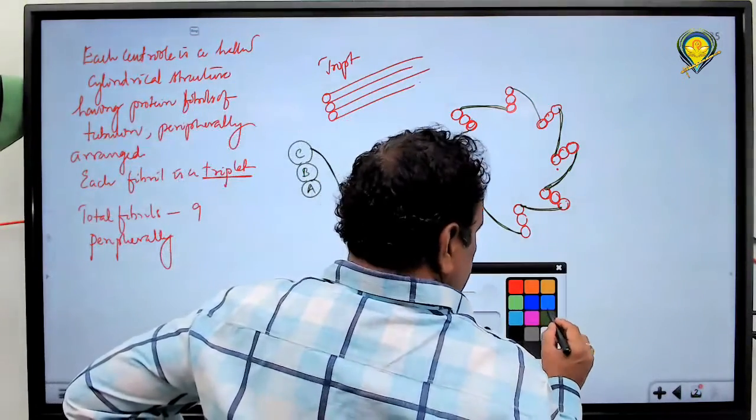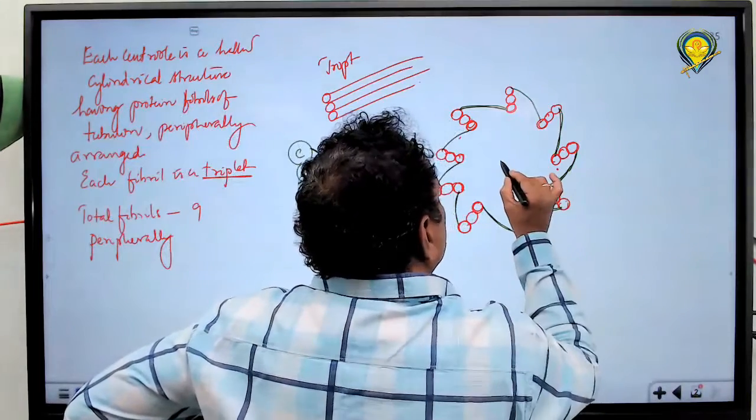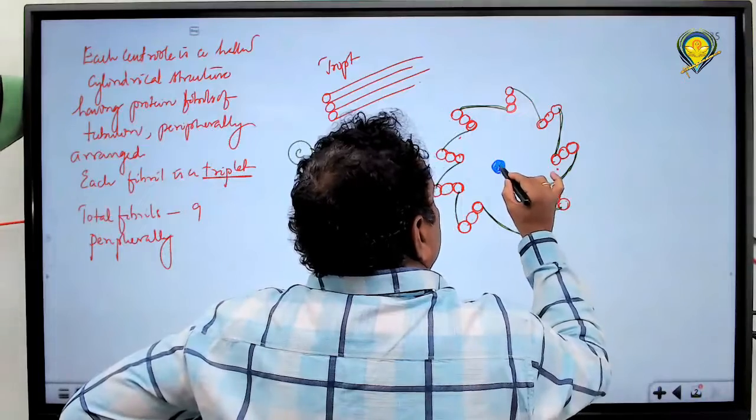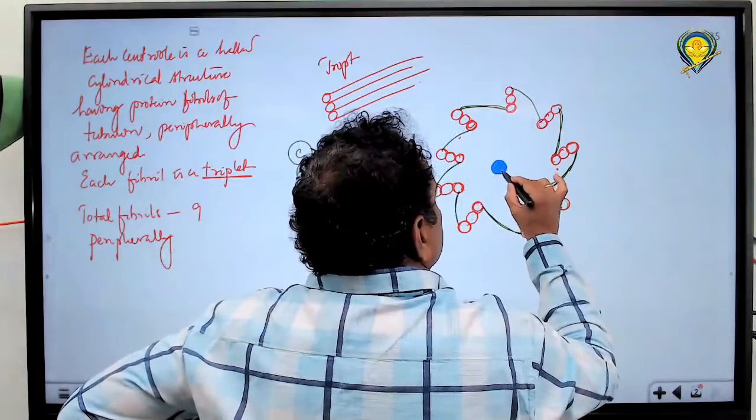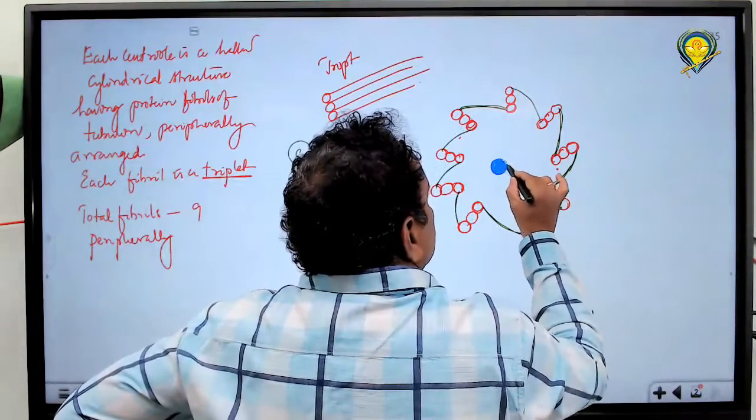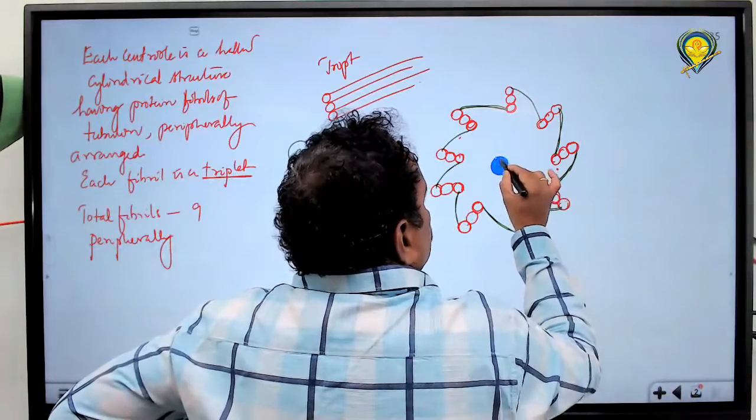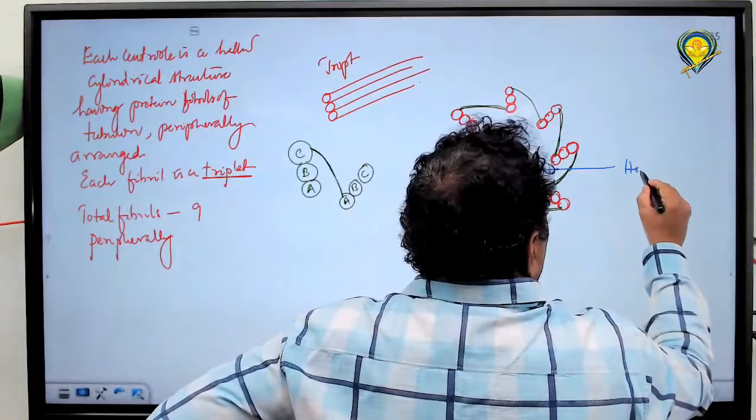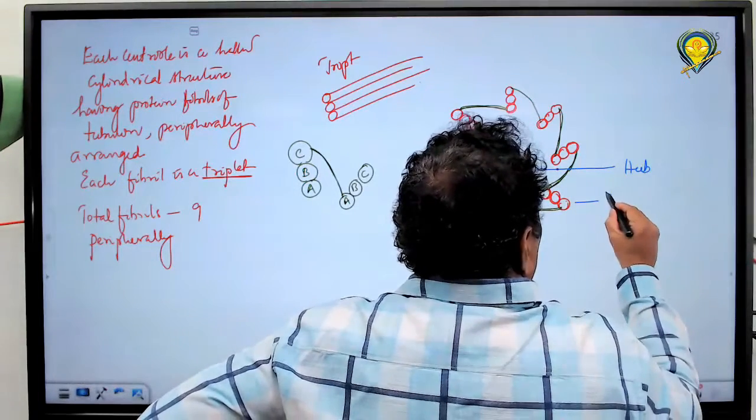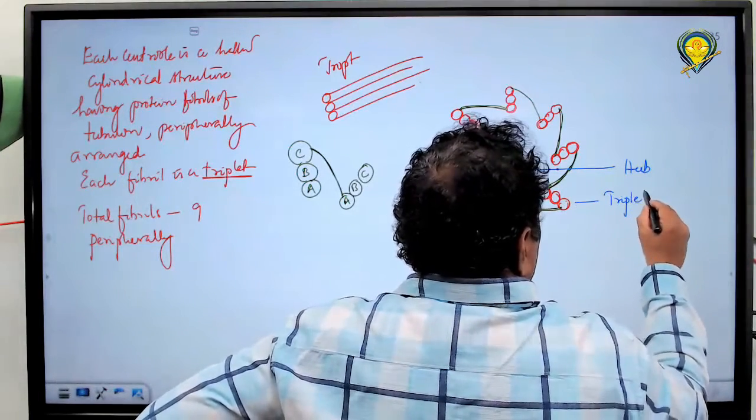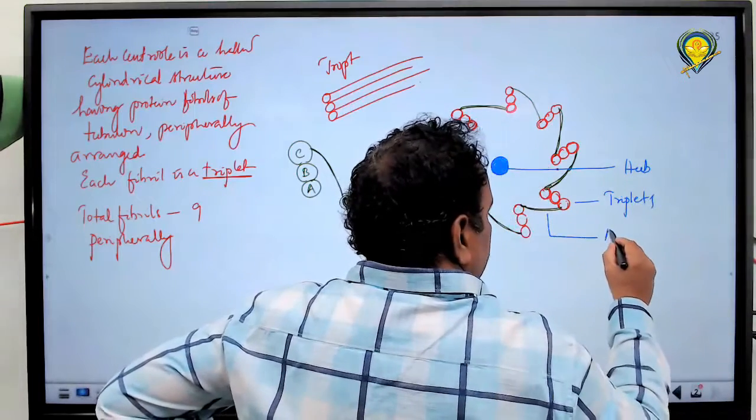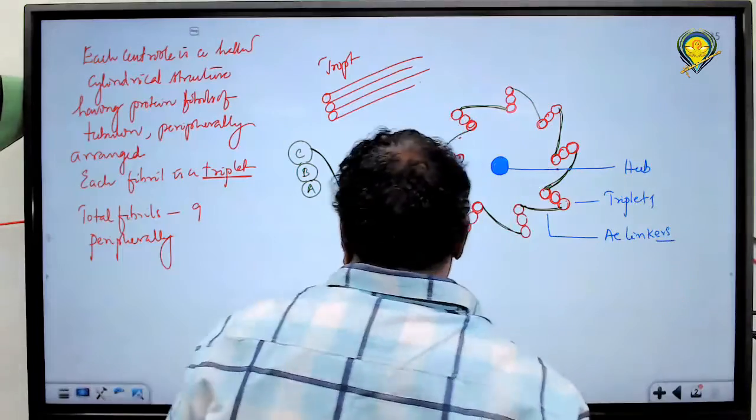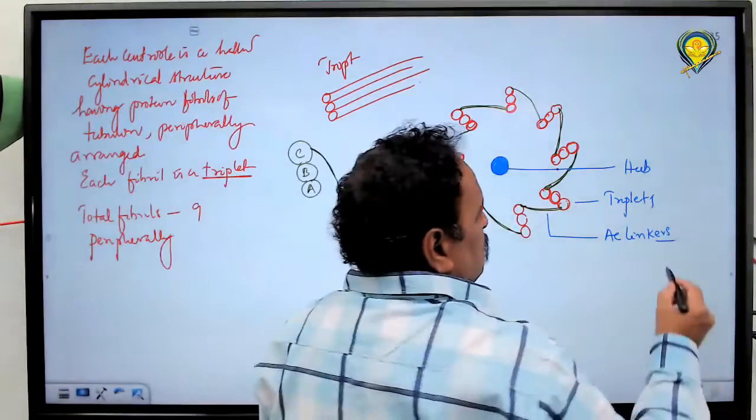Okay. In the center, there is a particular type of protein mass. What is there here? A protein mass, not triplets or singlets or doublets. It's a protein mass present at the center. So this protein mass is called a protein hub. These are triplets. These are AC linkers. So triplets are peripheral.